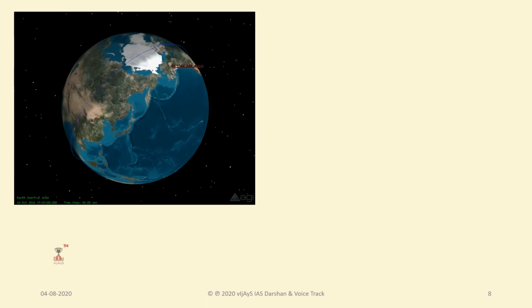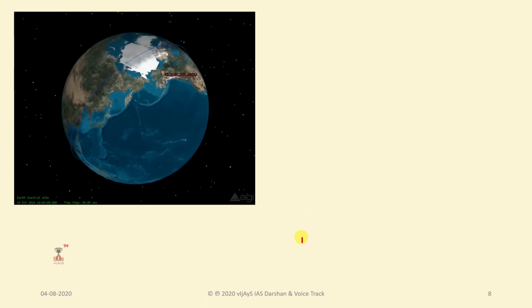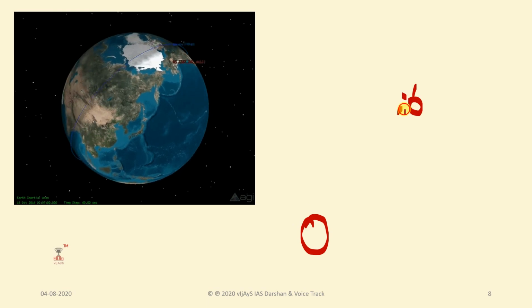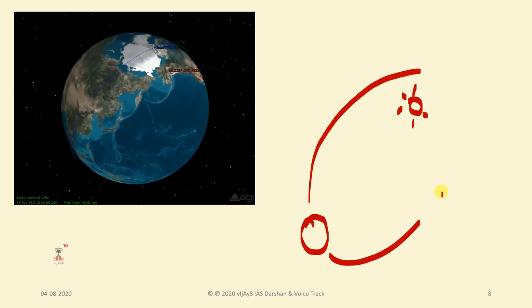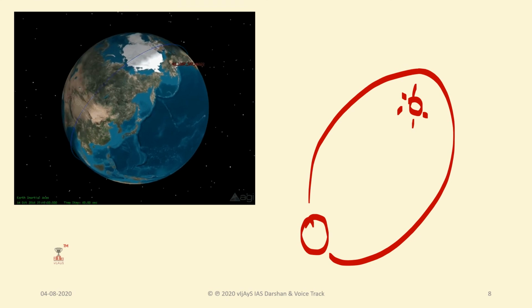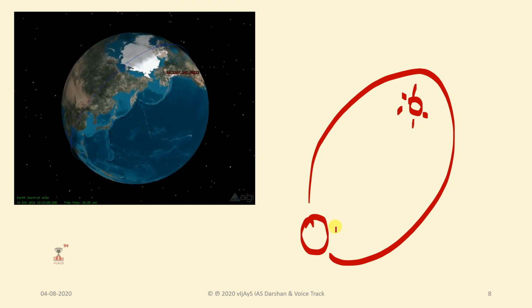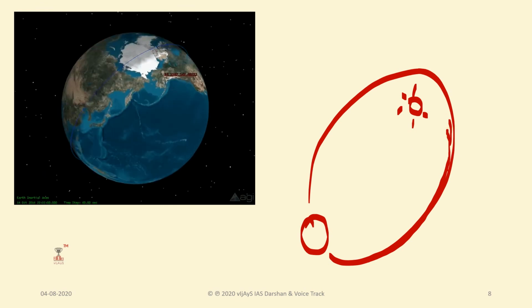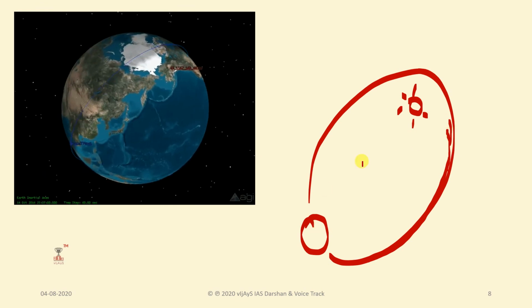Next one here, if you see that this is the Earth and this is the sun and this is the orbit. What will happen here, the angle between the orbital plane, this plane, and the Earth sun remains constant throughout the year.